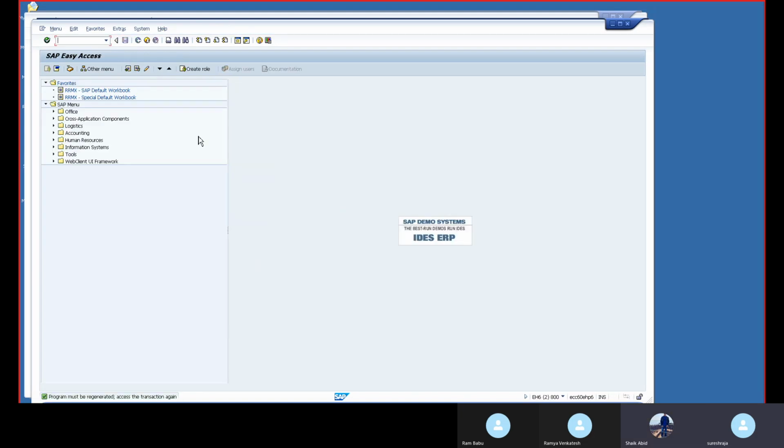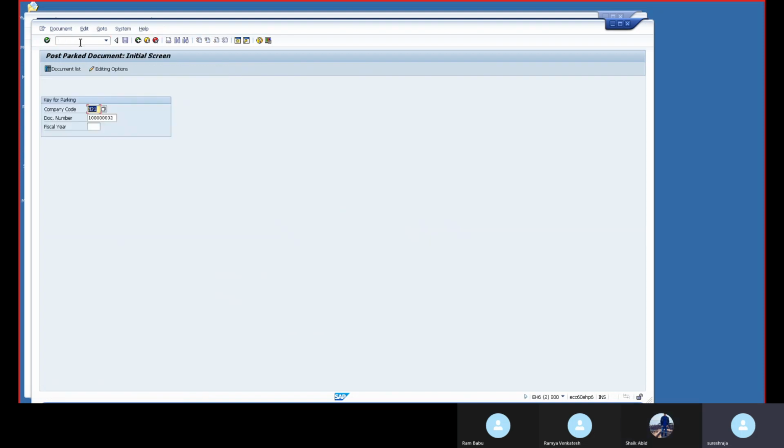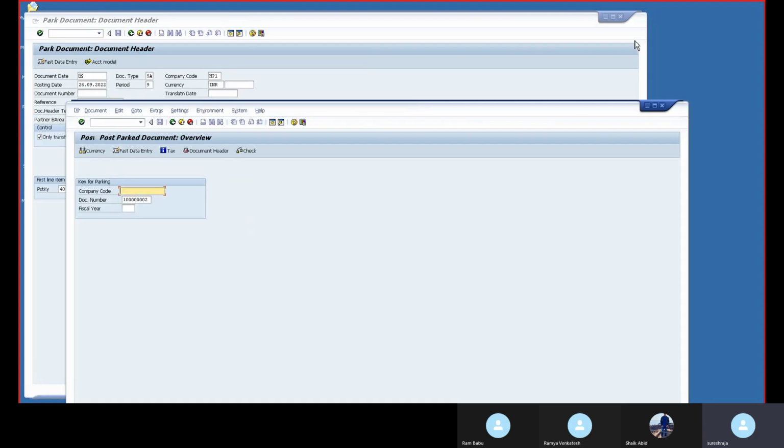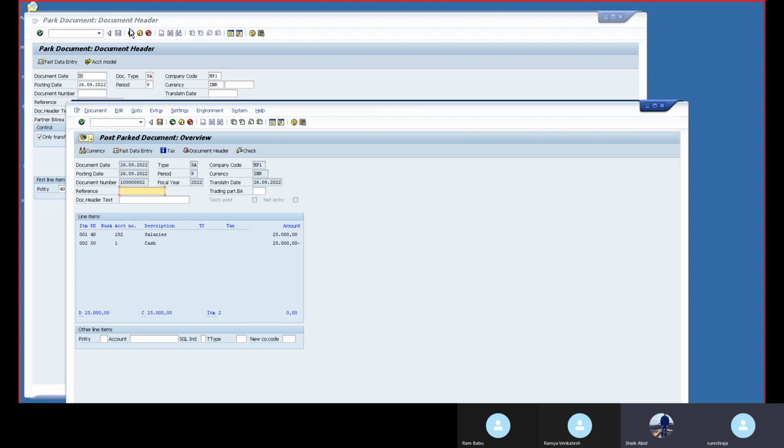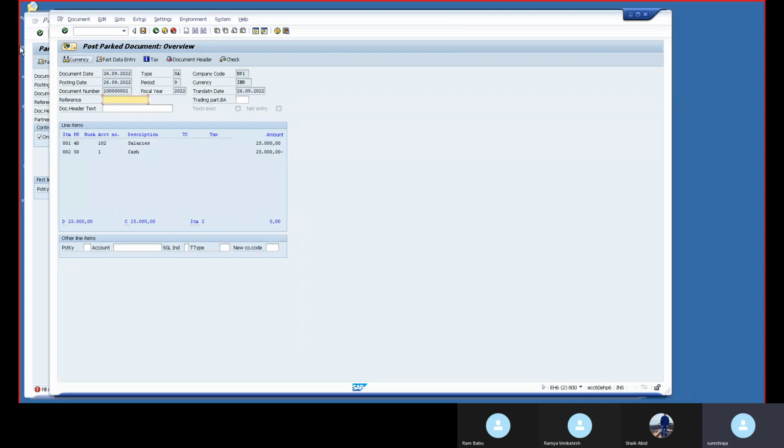Okay. No, program must be regenerated. Access the transaction again. I think another time you need to do. FBV0. Now post. Save.